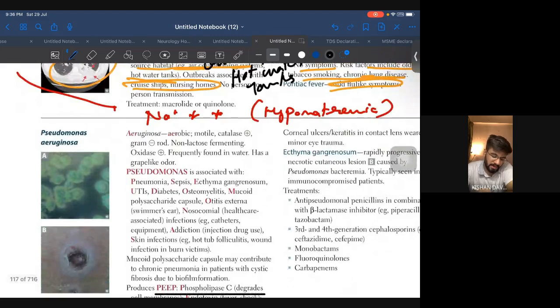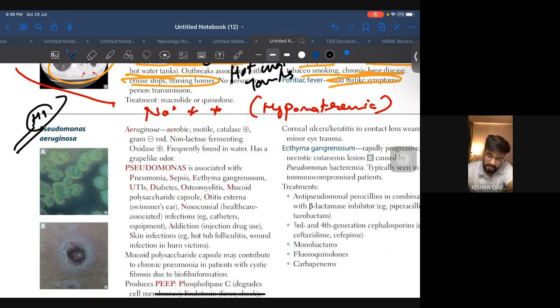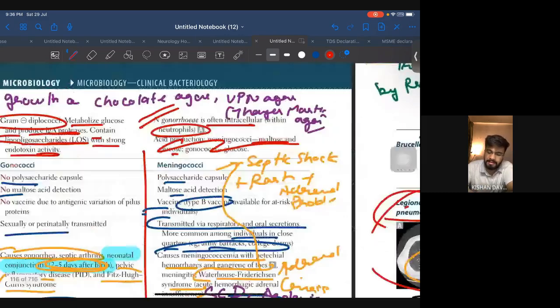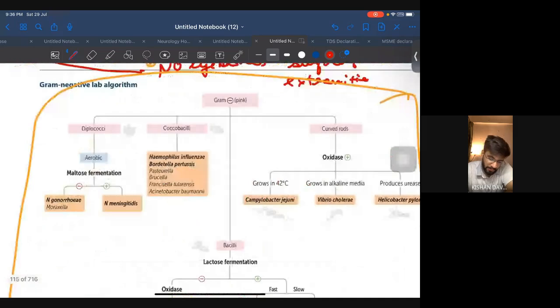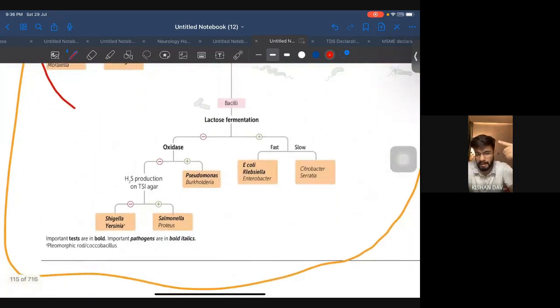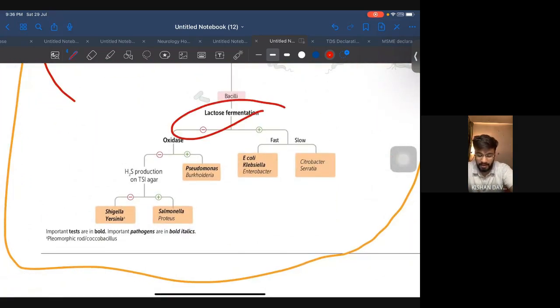Coming to Pseudomonas aeruginosa, again very high yield bacteria. Motile, catalase positive, gram negative rod, non-lactose fermenting, oxidase positive, frequently found in water. Now see all these characteristics, it is only possible when you look at this algorithm again and again and try to remember lactose fermentation.